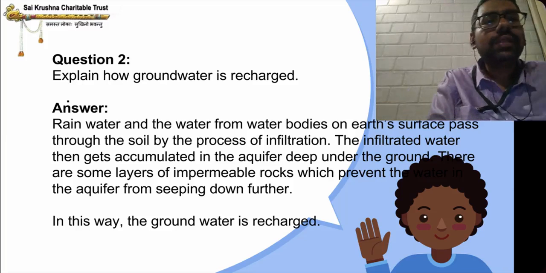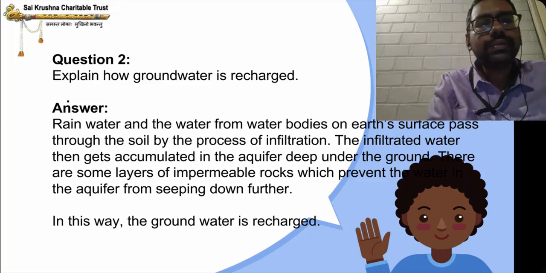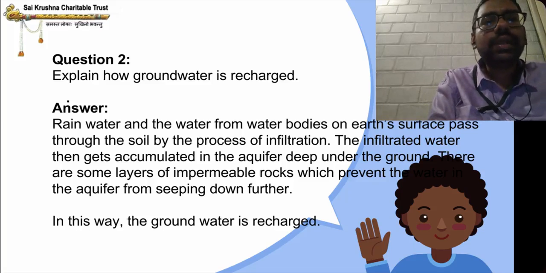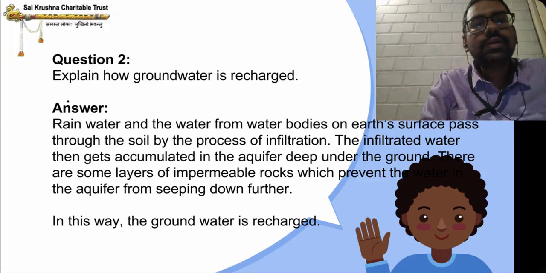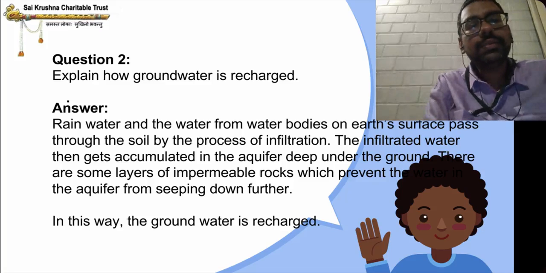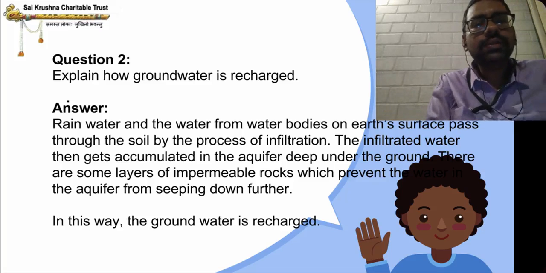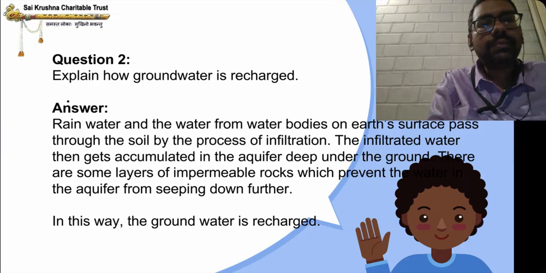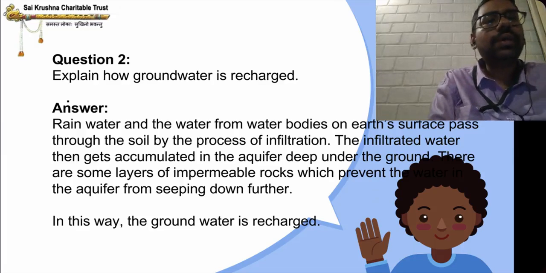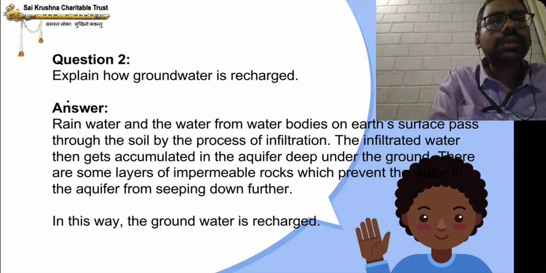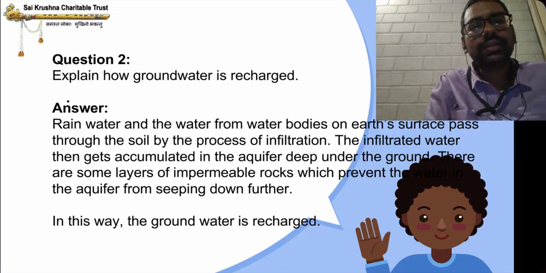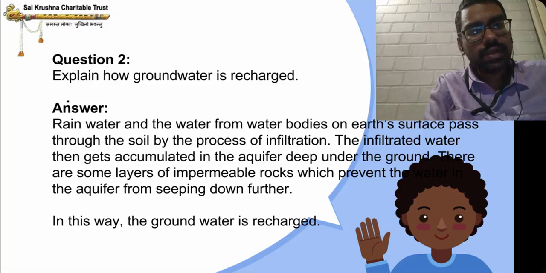The infiltrated water then gets accumulated in the aquifer deep under the ground, between the spaces in the rocks. There are some layers of impermeable rocks which prevent the water from seeping down further. Impermeable means it will not allow rainwater to pass through. In this way, groundwater is recharged.